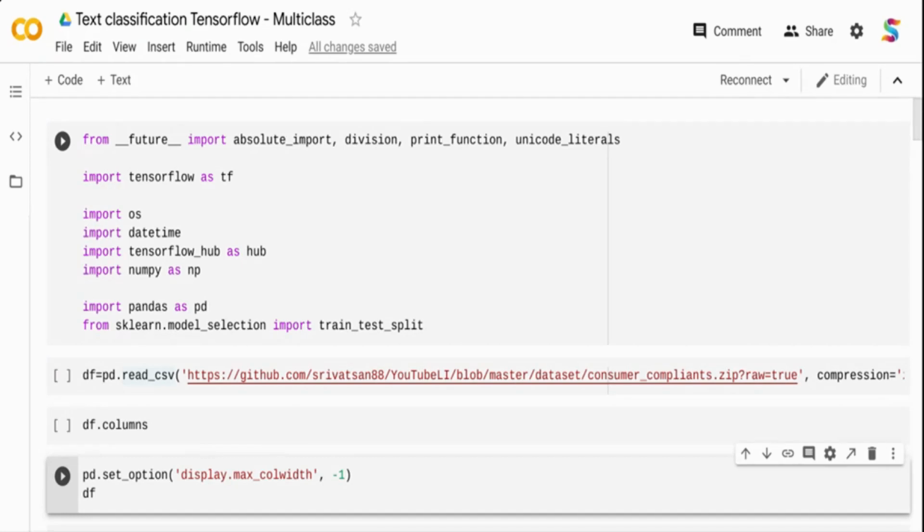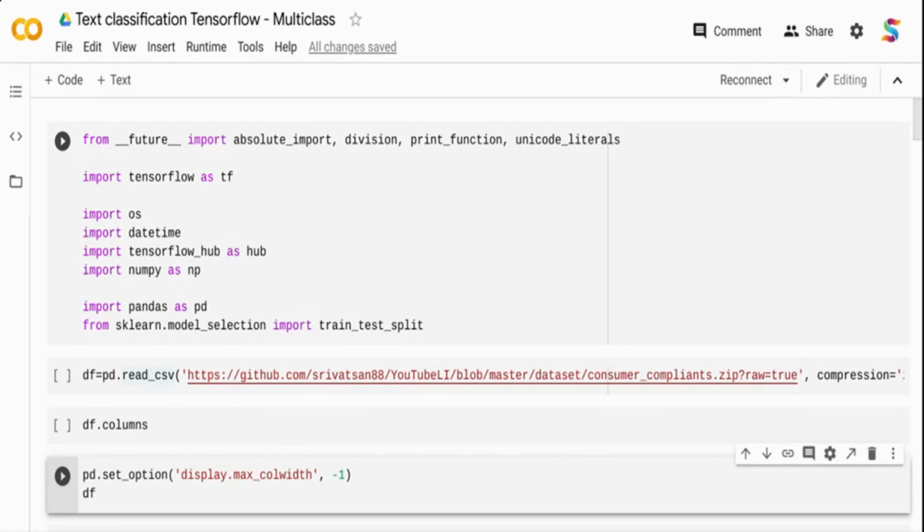Hi. In this video, we are going to see how we can create a multi-class text classifier using TensorFlow. We will also see how we can handle imbalanced data sets in neural network models. And what we are going to do is use some of the Keras parameters to handle the imbalanced classes. So let's get started.